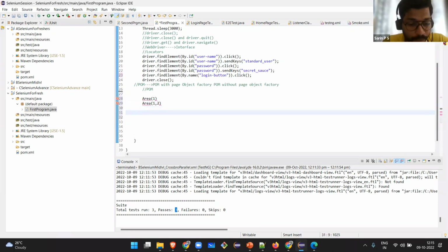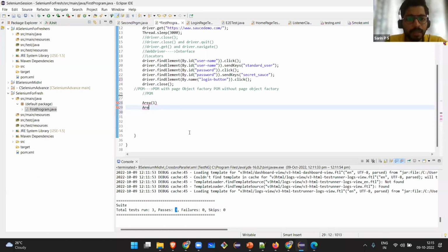If I have the same function area, I'm calling the same function. If it has the parameters 1, 2, 3, what is the figure that has length, breadth and height? It will be a cuboid. It will give me the area of the cuboid. Based on the parameter, the same function will give me a different result.